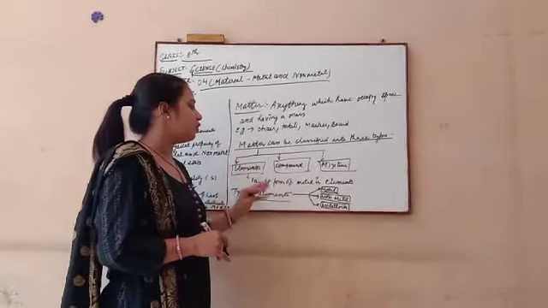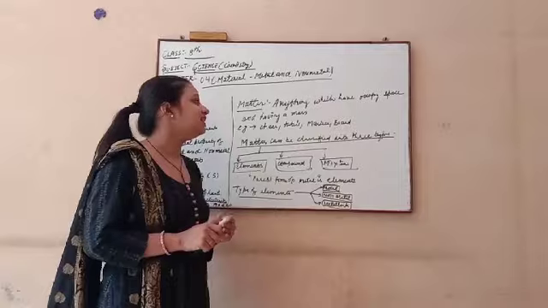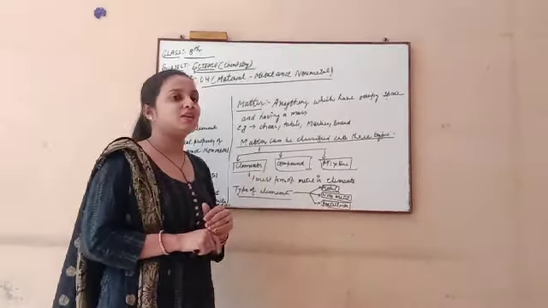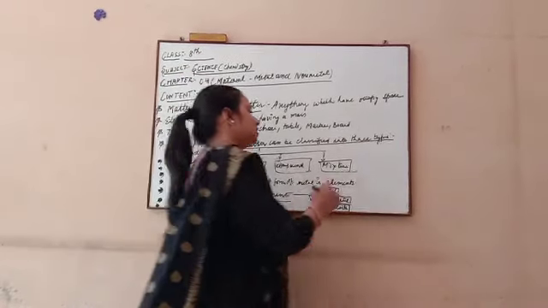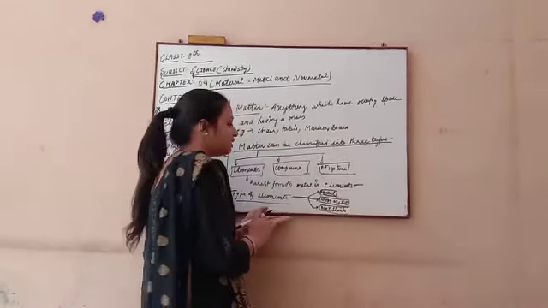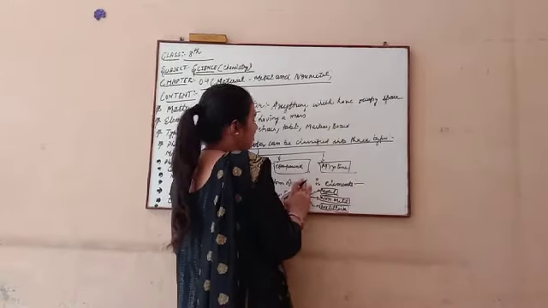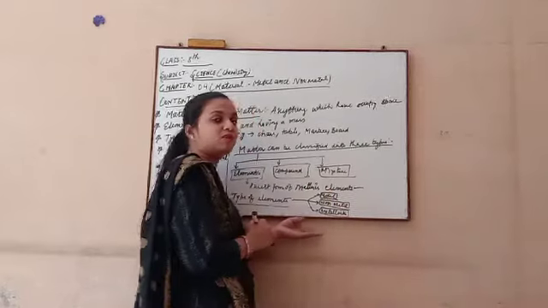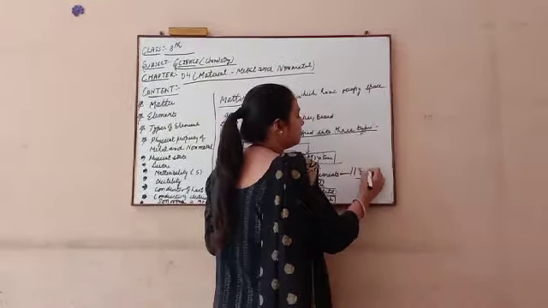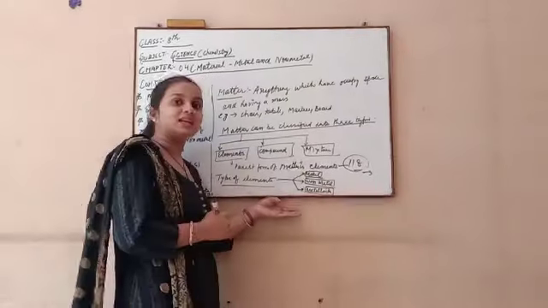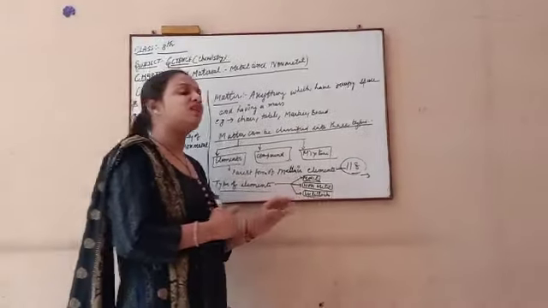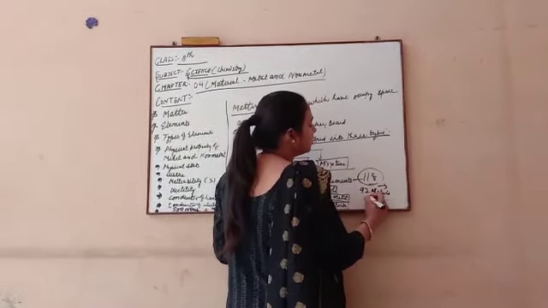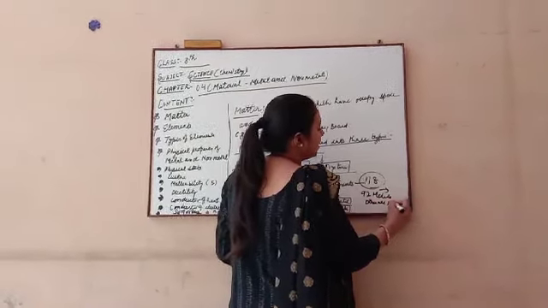First of all, we discuss the meaning of element, and in this chapter we only discuss the different types of elements which we use in our daily life. These are the purest form of matter present in our surroundings, and there are 118 of them. There are 118 elements present in our earth crust, and of these, 92 are metals and the others are non-metals and metalloids.